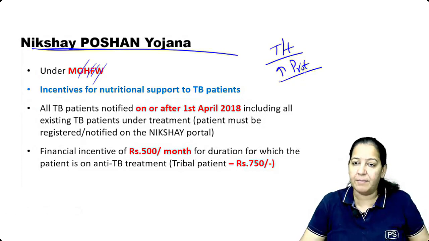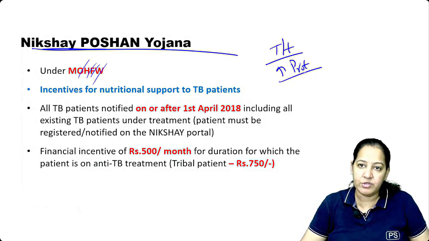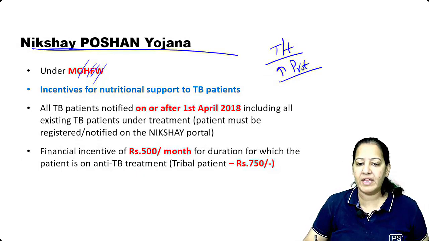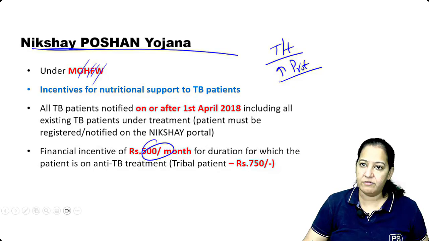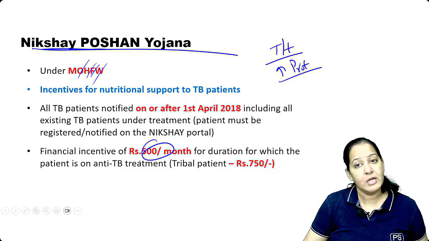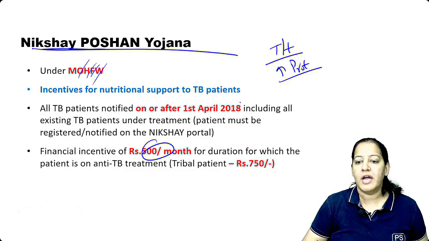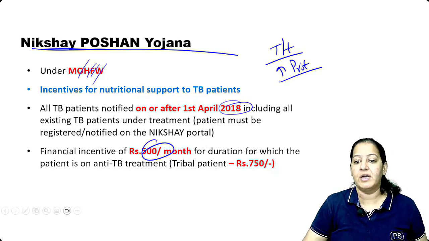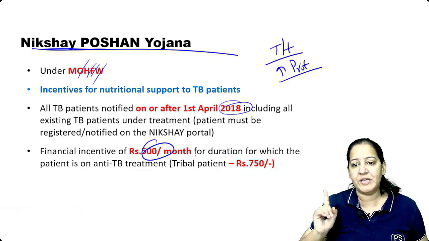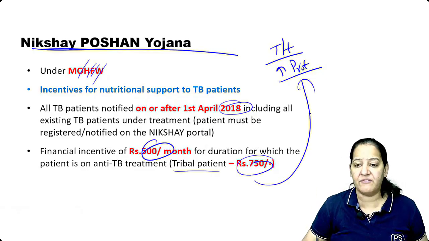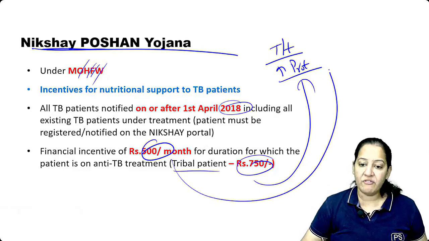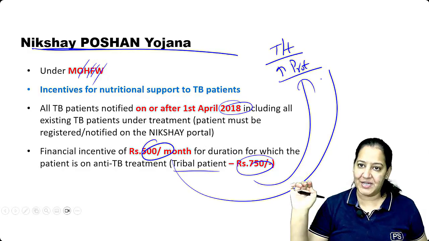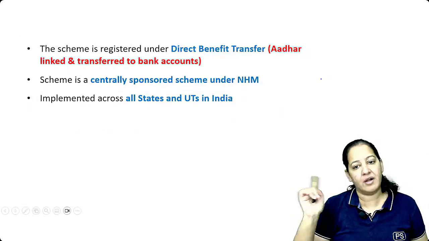Hana, we want them to, but most of the patients say we are very poor and we don't have money for nutrition. So what is the government doing? The government is providing 500 rupees every month in the account, a financial benefit till the treatment lasts, to all the TB patients. It was launched in 2018. After 2018, all new TB patients are given an additional 500 rupees per month. In the tribal area, 750. This is for their nutrition. So we assume that with the 500 they are taking good nutrition throughout the month and a good protein diet. This is known as Nikshay Poshan Yojana under the TB.